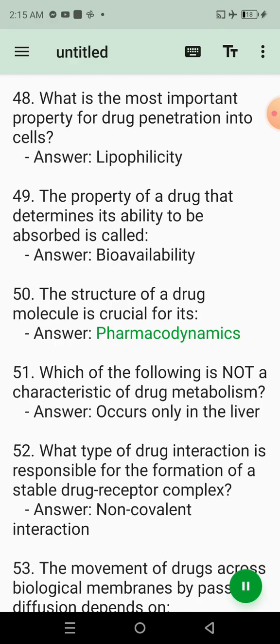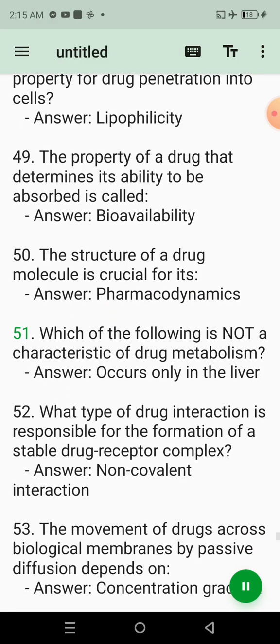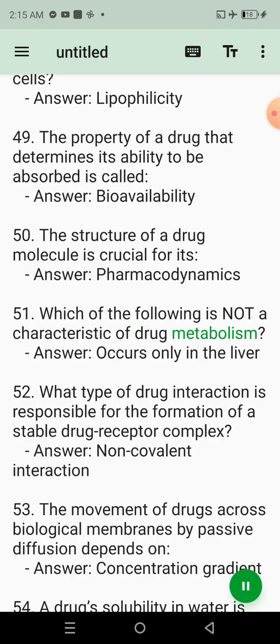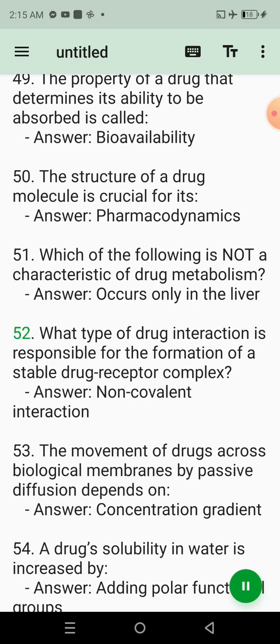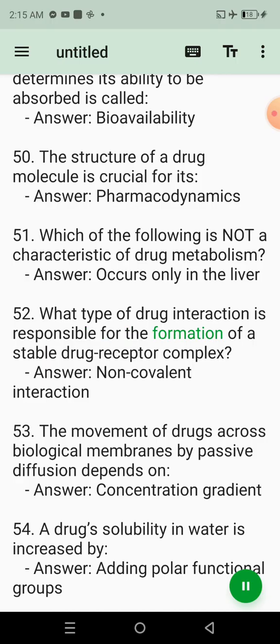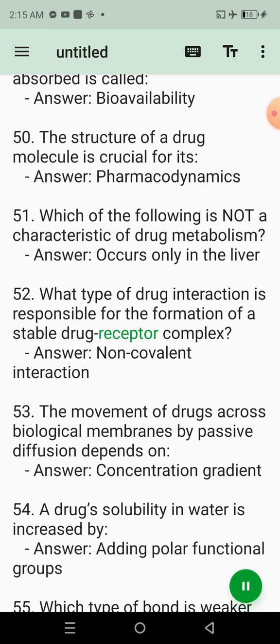50. The structure of a drug molecule is crucial for its? Answer: Pharmacodynamics. 51. Which of the following is not a characteristic of drug metabolism? Answer: Occurs only in the liver. 52. What type of drug interaction is responsible for the formation of a stable drug-receptor complex?